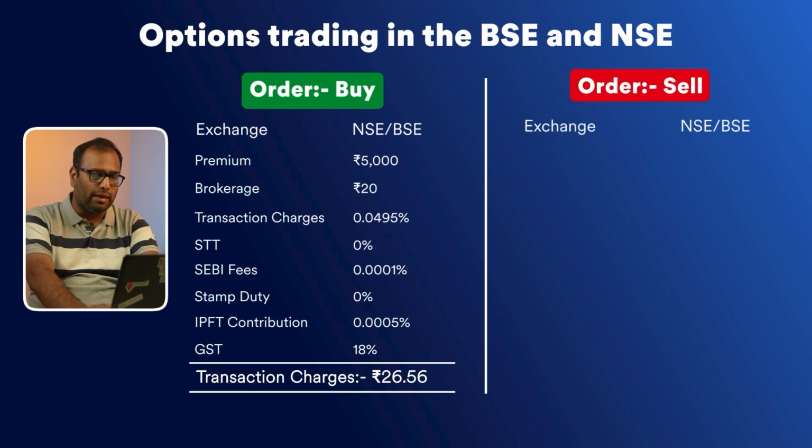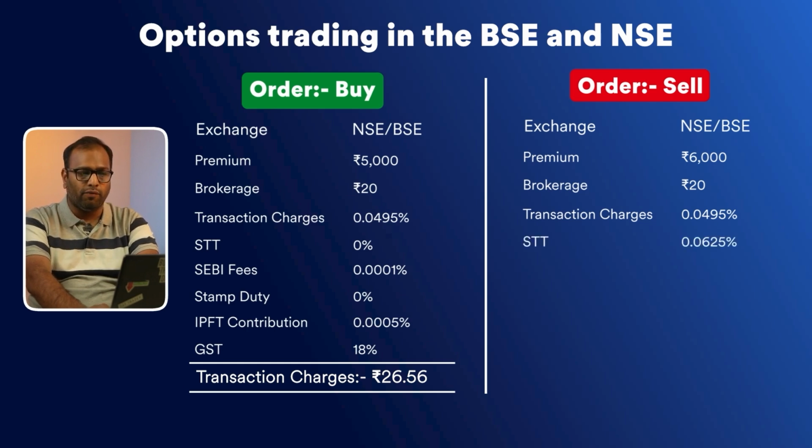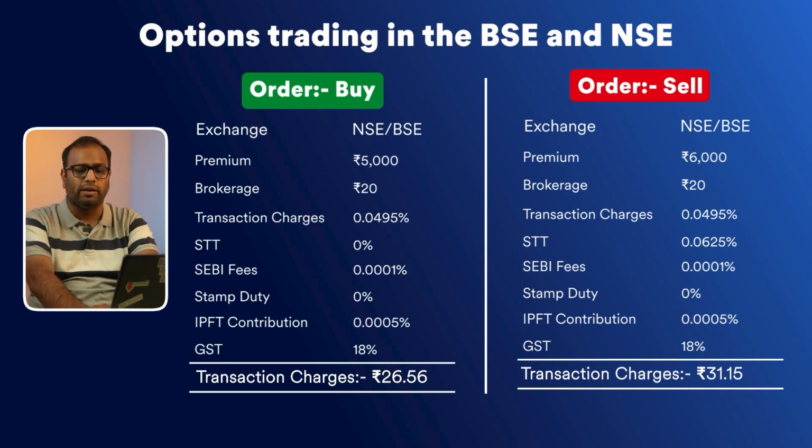Similarly, if you do a sell transaction, let's say suppose you sold an options contract wherein you received a premium of rupees 6,000. Here the brokerage would be rupees 20, transaction charges as 0.0495%. STT will be applicable here because it's a sell order, which is 0.0625% and rounded off to the nearest rupee. SEBI fees as 0.0001%. Stamp duty again would be 0 because it's a sell order. IPFT contribution 0.0005%. GST again on brokerage, transaction charges, SEBI fees and IPFT contribution, which brings the total charges to be 31.15 rupees.